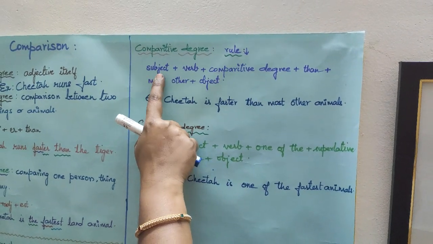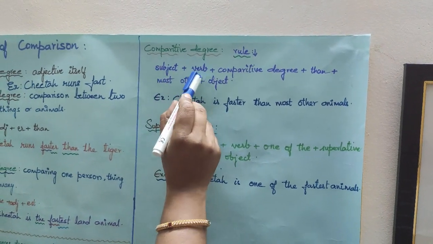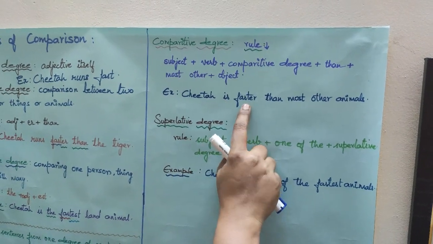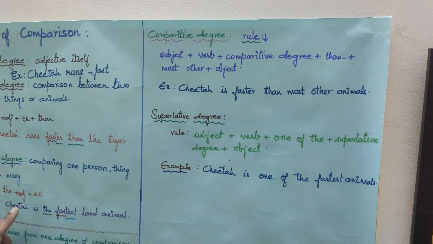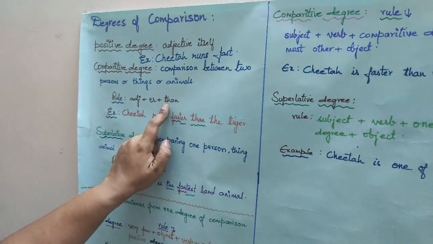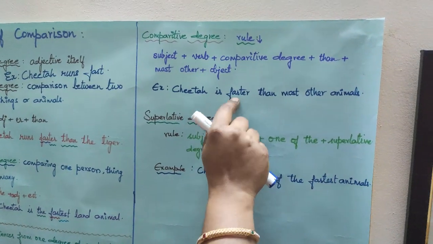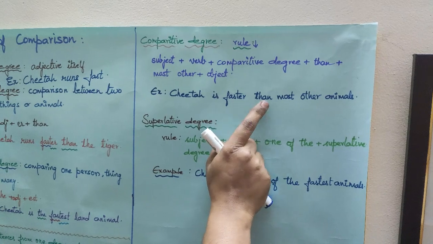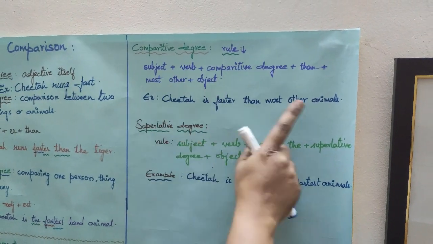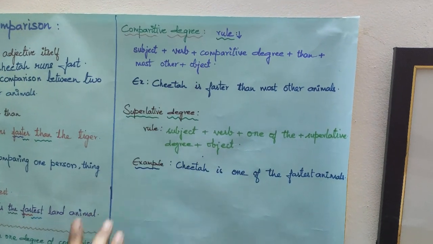So this rule is applicable for comparative degree, that is subject plus verb. Subject is cheetah, verb is faster. We have already learnt in comparative degree, er plus than is added to the adjective. So we have followed the same rule here, that is comparative degree is faster than, and most other phrase is used and the object is animals. This is the comparative degree rule.